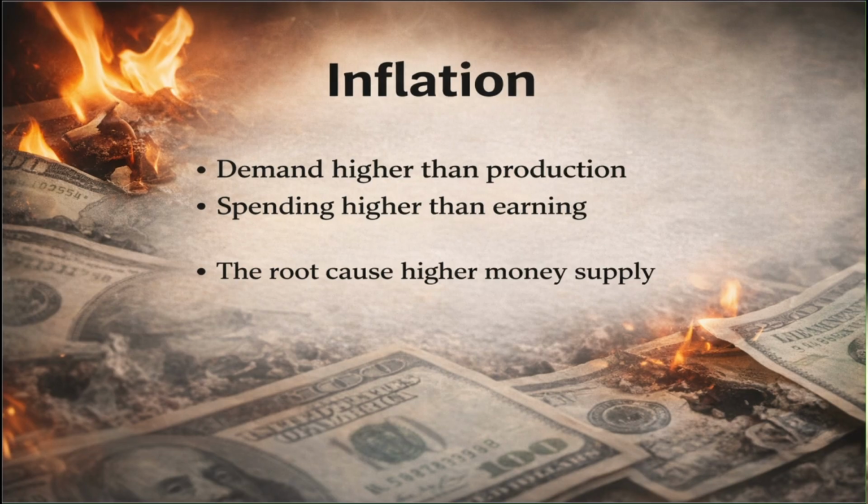Whenever money supply increases, inflation will definitely come. After 1971, the gold standard ended in America and then in all other countries, and governments got the freedom to print as much money as they want and circulate it. Every time even 1 rupee enters the system, it reduces the value of existing money, and this is called inflation. So the root cause is higher money supply, and higher money supply has been going on continuously since 1971.